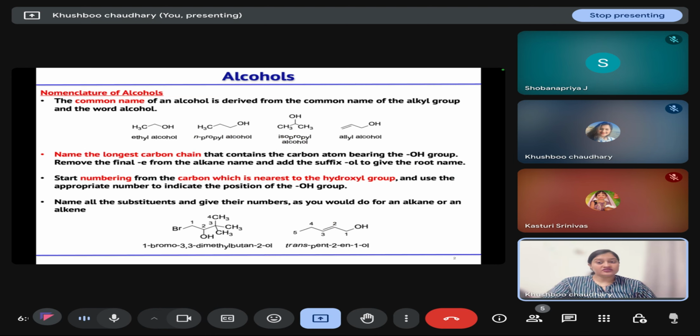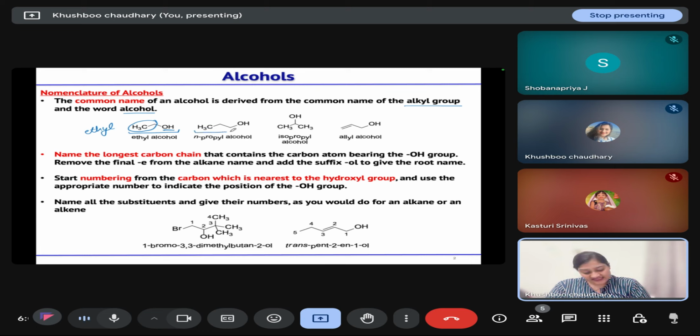Now, coming to the nomenclature of alcohols, the common name is derived from the alkyl group that is attached with the OH or hydroxyl group, and then at last we add the word alcohol. For example, in this first example, we have an ethyl group attached to the OH, so we will call it ethyl alcohol.